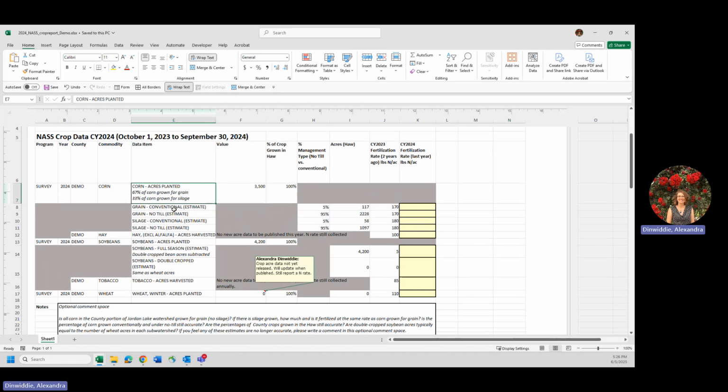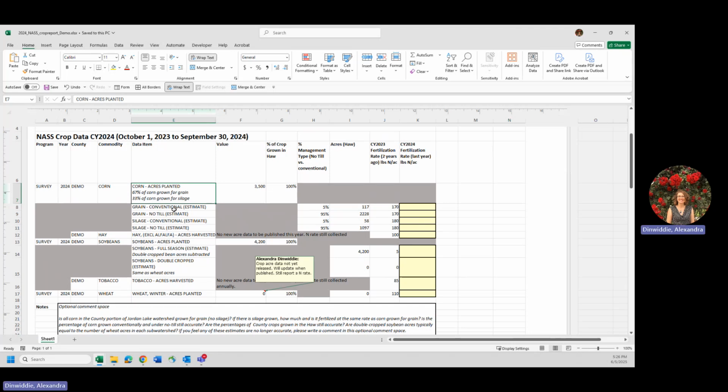The methodology further delineates corn acres into percent of corn grown for grain and percent of corn grown for silage, as well as the management of it. So whether it's silage no-till, silage conventional, grain no-till, grain conventional.